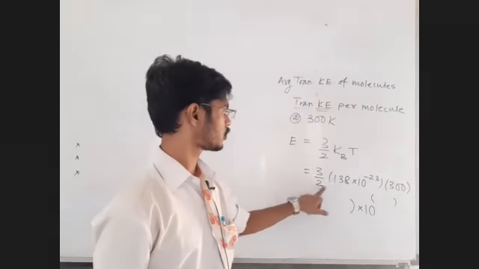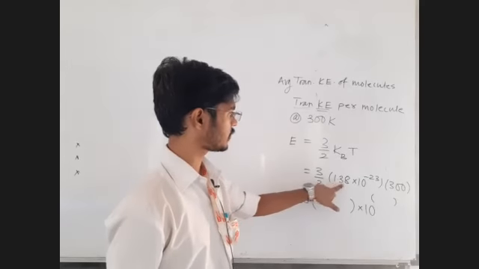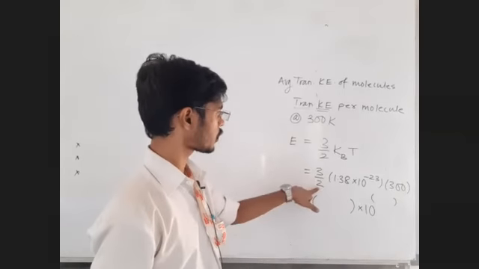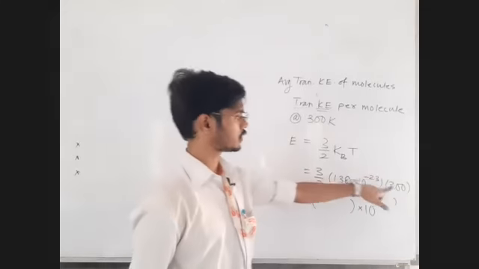Here it is coming 2 point something because see, I am making 1.38 as 1.4. 1.4 upon 2 is 0.7. 0.7 into 3 is 2.1. So this 3 is yet to be multiplied.